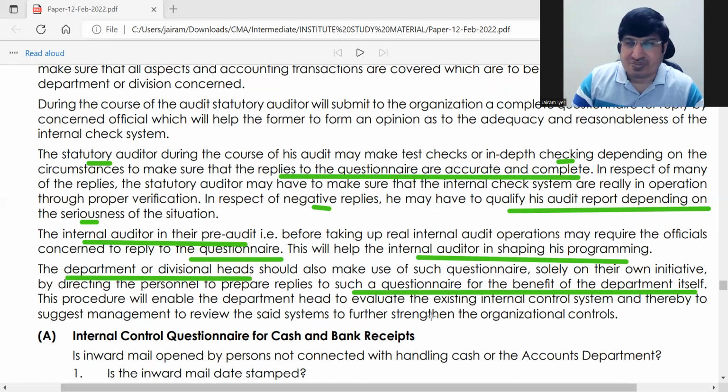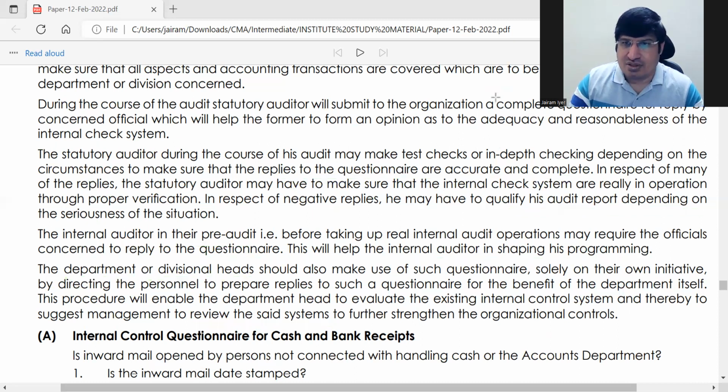Management can review the systems using this questionnaire. So basically here we said this questionnaire is mainly used by the statutory auditor, but also helpful to the internal auditor and also to department and divisional heads.